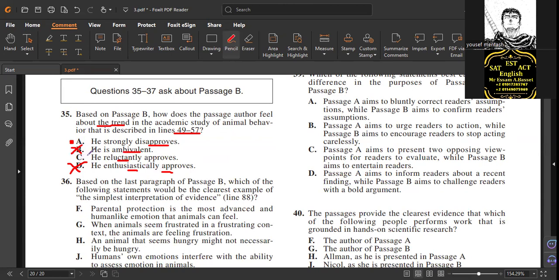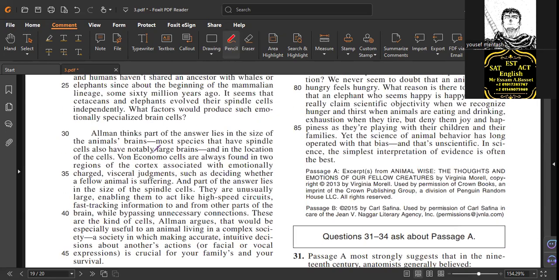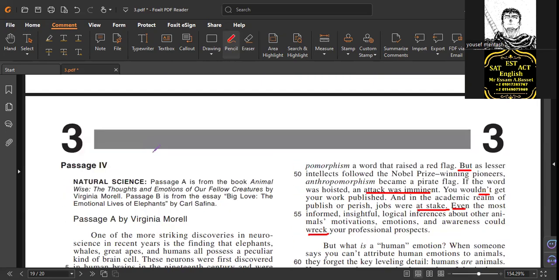Now A or C: strongly disapprove, or he accepts something but he doesn't like it. He didn't give any information, word, phrase or sentence saying he approves but doesn't like it. So C is wrong. That means he disapproves strongly. How strongly? He adds many details to say why it is not accepted.